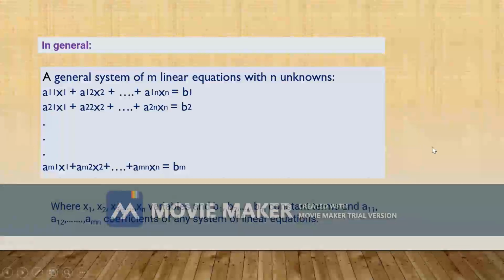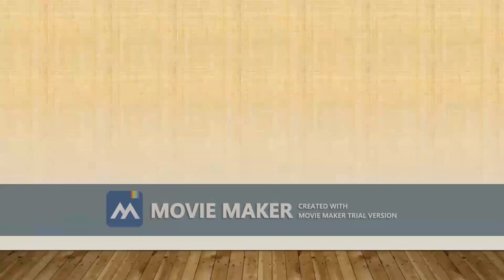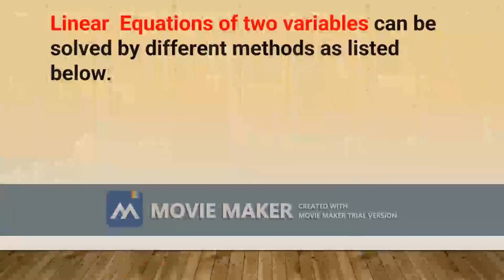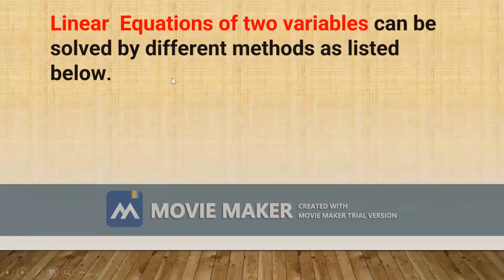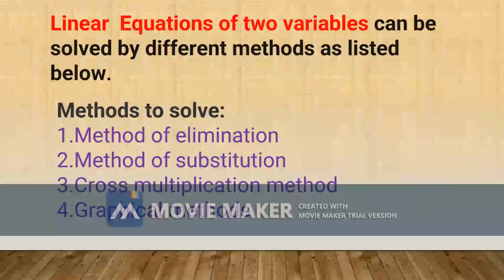Now we will see the linear equation of two variables and its solving methods. A linear equation of two variables can be solved by different methods as listed below. Methods to solve: first, method of elimination; second, method of substitution; third, cross multiplication method; fourth, graphical method.